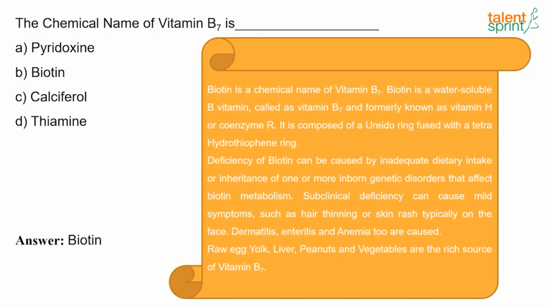It is composed of a ureido ring fused with a tetrahydrothiophene ring. So deficiency of biotin can be caused by inadequate dietary intake or inheritance of one or more inborn genetic disorders that affect biotin metabolism. Subclinical deficiency can cause mild symptoms such as hair thinning, skin rash typically on the face, dermatitis, and enteritis. Anemia is also caused by this. Raw egg yolk, liver, peanuts and vegetables are rich sources of vitamin B7.